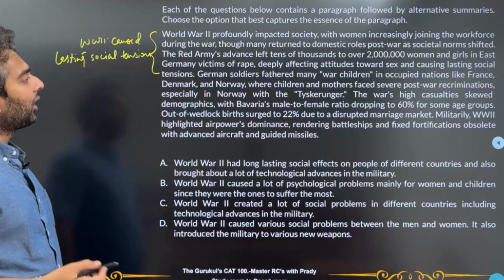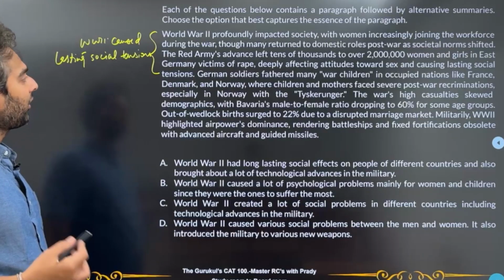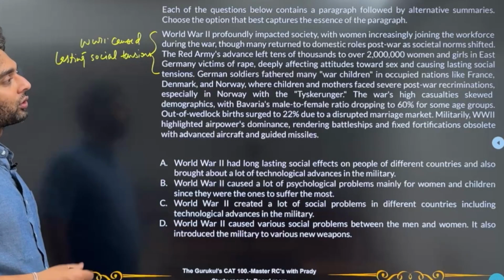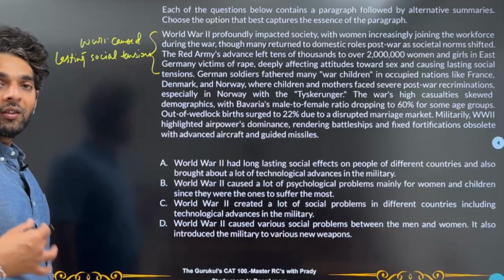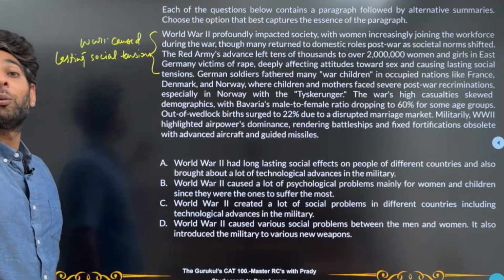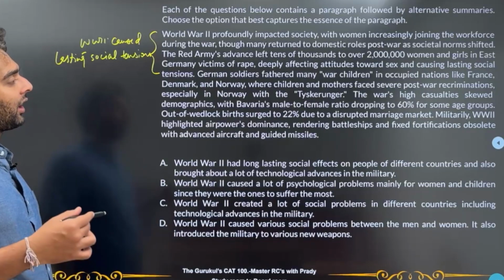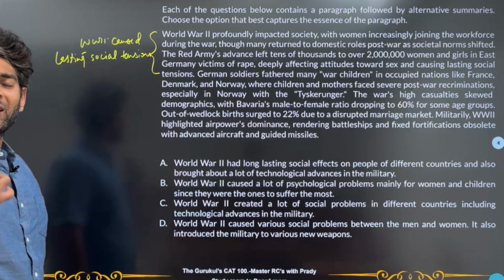Now, German soldiers fathered many war children in occupied nations like France, Denmark, and Norway, where children and mothers faced severe post-war recriminations. Now, what are these recriminations? You being accused for something that someone else has done. Okay, recriminations, especially in Norway with the Sikkerenger. Now, what is this Sikkerenger? Sikkerenger is nothing but children of war.